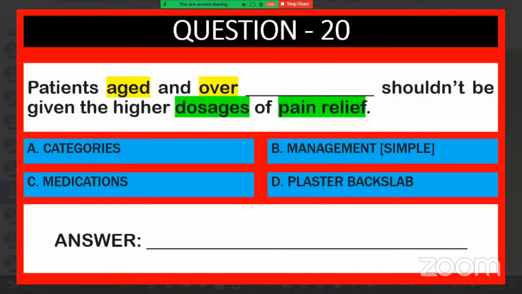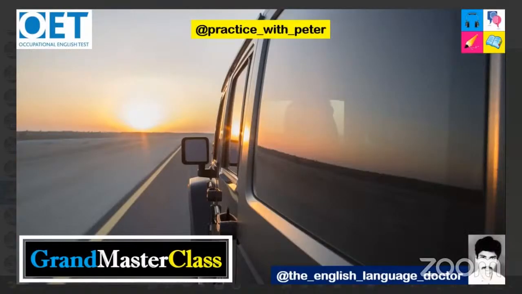Correct. So is the years sir required or not required? We have tried, sir, 70 years. Aged and over 70 years. It shouldn't be given. Is that clear now? Yes, sir. Understood? Any doubts you have? No, sir.